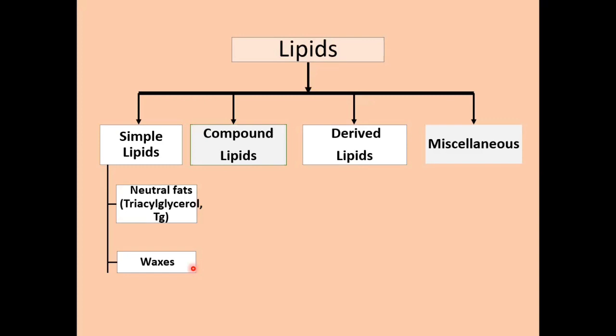Examples of waxes are cholesterol esters, vitamin A esters, that is the retinol, and vitamin D esters, the cholecalciferol.